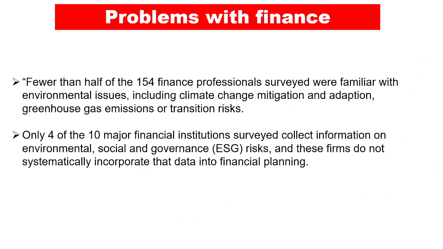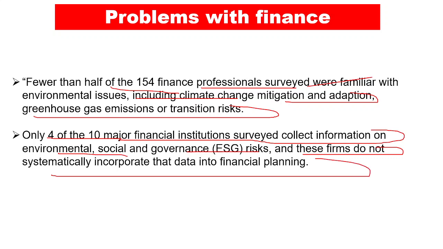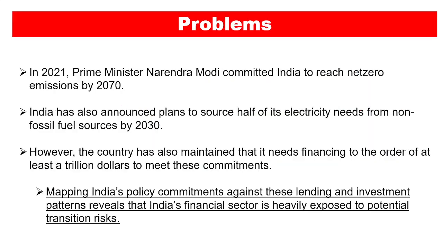Now, fewer than half of the 154 finance professionals surveyed were familiar with environmental issues, including climate change mitigation and adaptation, greenhouse gas emissions, or transition risk. And only 4 of 10 major financial institutions surveyed collect information on environmental, social, and governance risk, and these firms do not systematically incorporate that data into financial planning. If you don't plan financially to give money to the sectors producing renewable energy, then how are they going to get the finances?